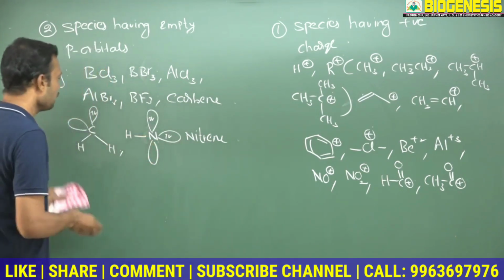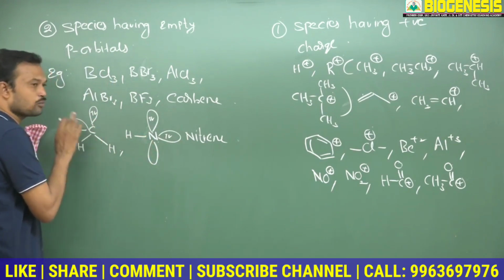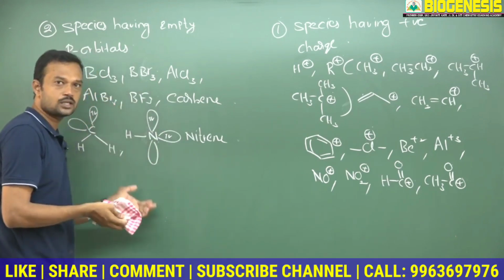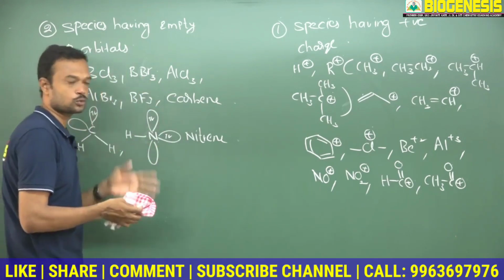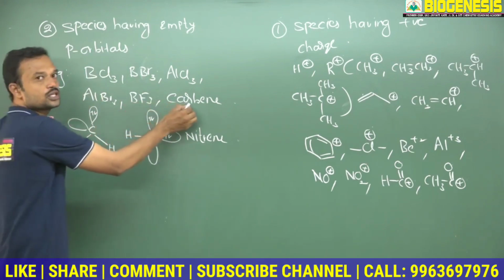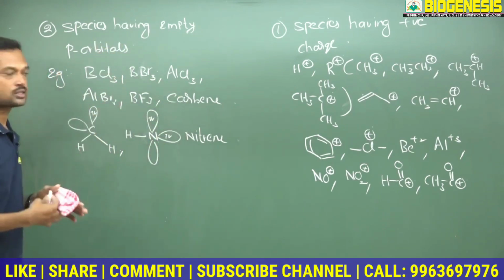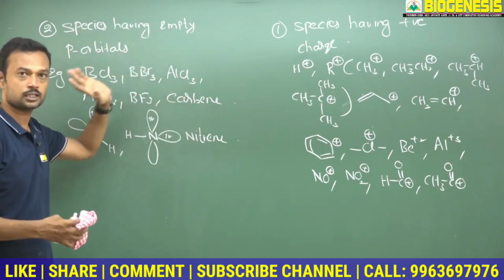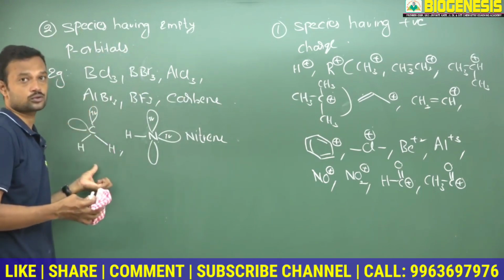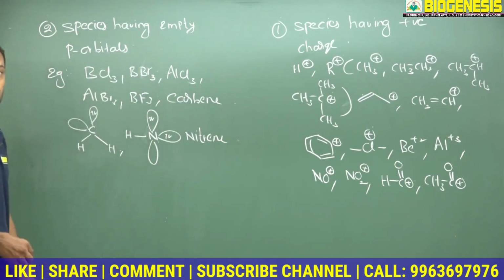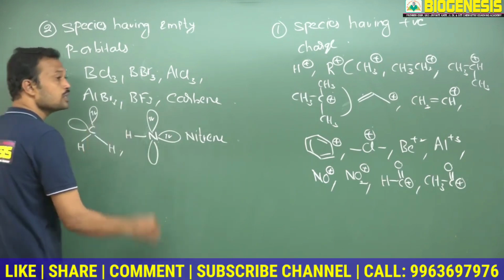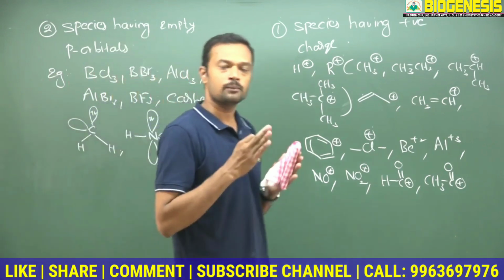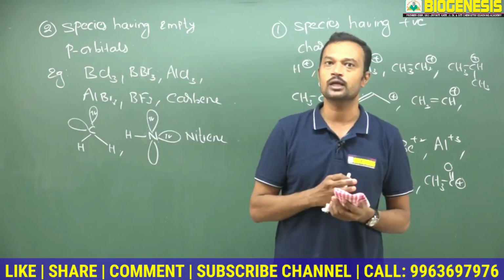You need to remember that most of the carbon appears in the form of a carbene. In the Reimer-Tiemann reaction, dichlorocarbene is attacking the benzene ring, especially one which carries a hydroxy group. So we can say carbene is electrophilic in nature, a neutral electrophile. It doesn't carry any charge, like +1, +2, +3, but still has a tendency to accept electrons. That's why it is called an empty p orbital electrophile. They are also called Lewis acids. If any electrophile has an empty p orbital or d orbital, it belongs to a Lewis acid.